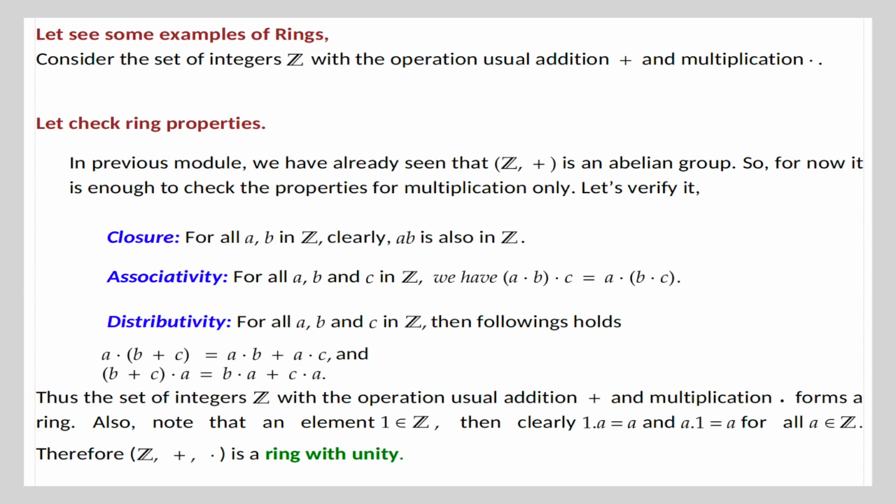Thus, the set of integers with the usual addition plus and multiplication dot forms a ring. Also note that for the element 1 belonging to Z, clearly 1 · a = a and a · 1 = a for all a belonging to Z. Therefore, (Z, +, ·) is a ring with unity.